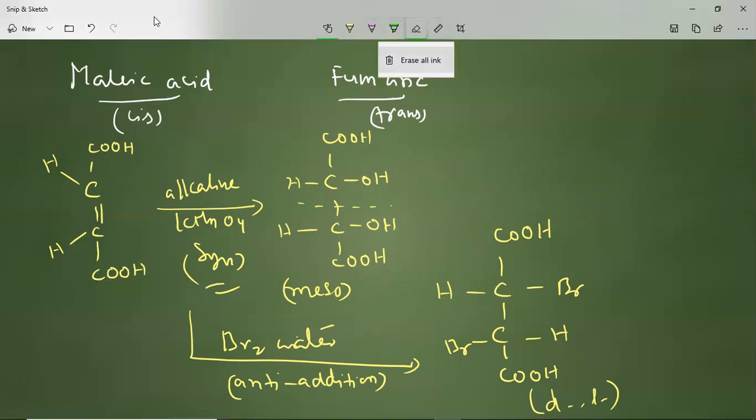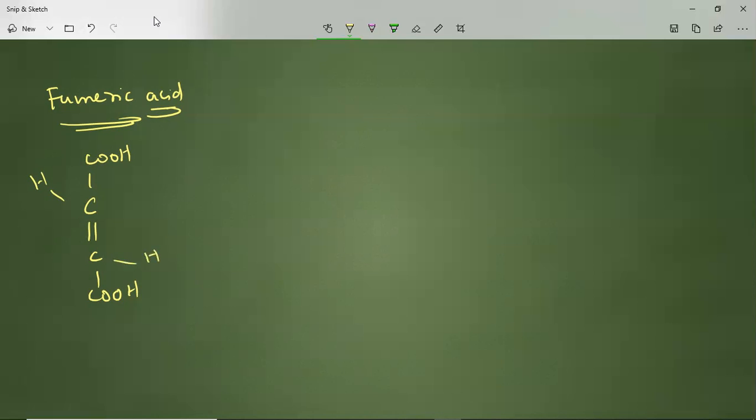Now we will see how fumaric acid behaves in the presence of alkaline KMnO4 and bromine. Fumaric acid is the trans form, with the carboxylic acid groups attached to the double bonded carbons like this, and the hydrogen atoms are present in the opposite direction.